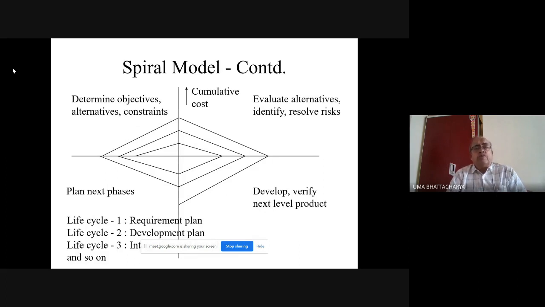Like it may use waterfall model, it may use prototyping model, but from a broad perspective, spiral model is now the de facto standard in industries. So far, this is what we have discussed, apart from general discussions made earlier. Any questions? I will wait for 30 seconds and then go ahead.